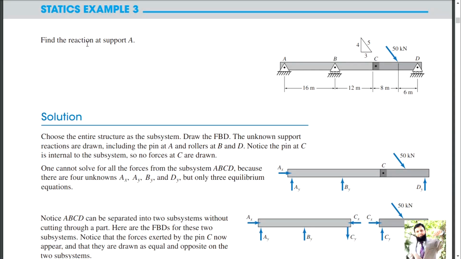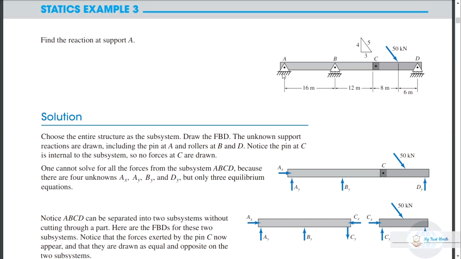It states that find the reaction at support A. Support A is this one, and support B and C and D. And you can see that hinge support, roller support, and hinge support or pin support. This is also pin support. Pin and hinge are alternative, and they mean the same. So two reactions over here, one reaction over here, and one reaction over here. These are 4 reactions, and you have one beam, and you have also a hinge support.